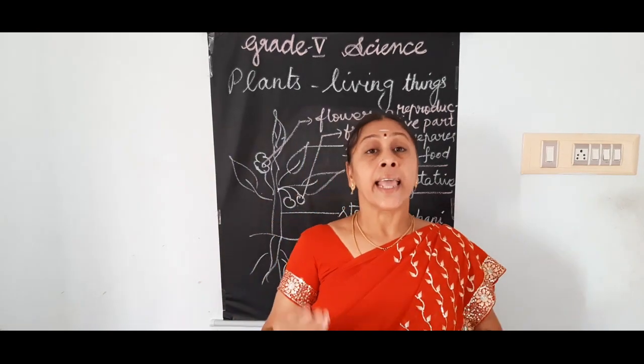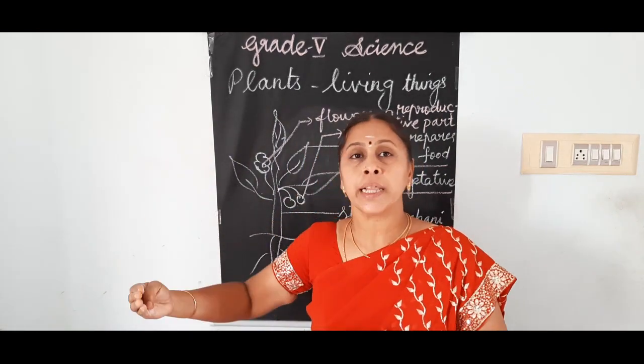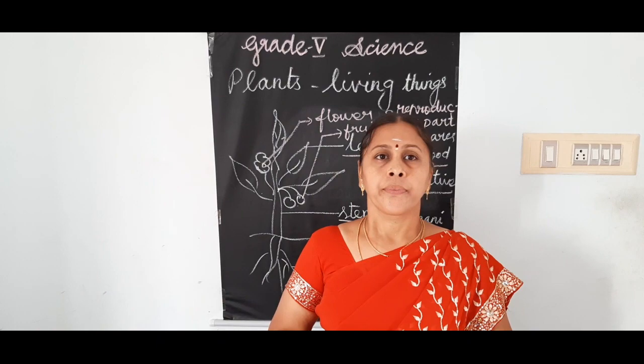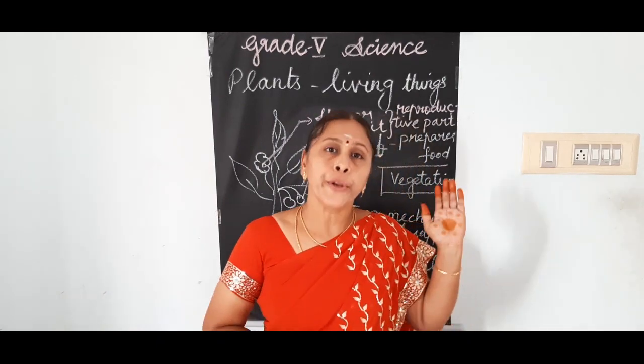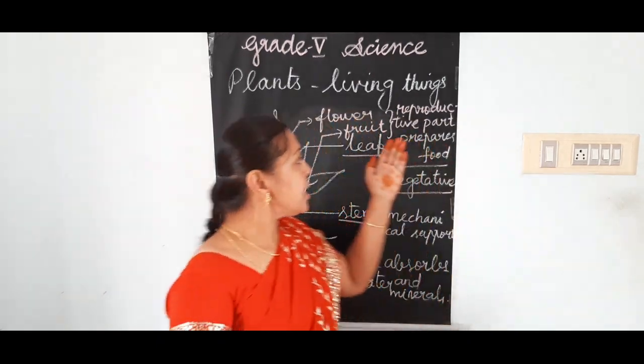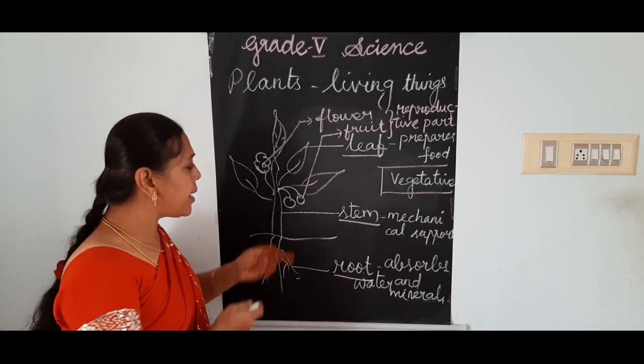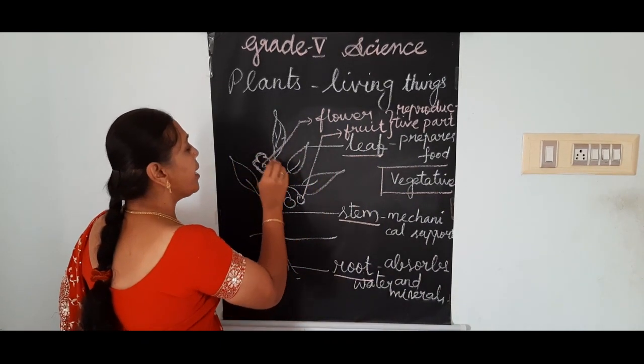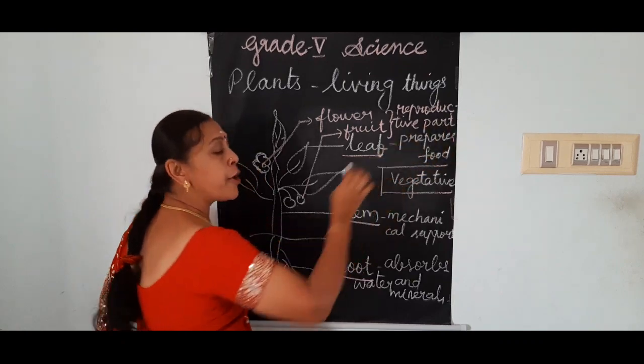That means they help in producing the new plants. That is why these two parts, the flower and the fruit, are called reproductive parts of a plant.